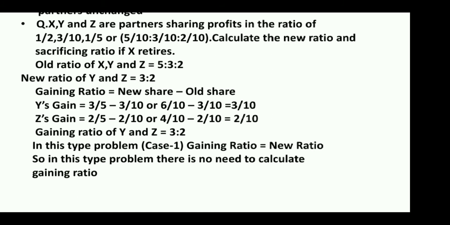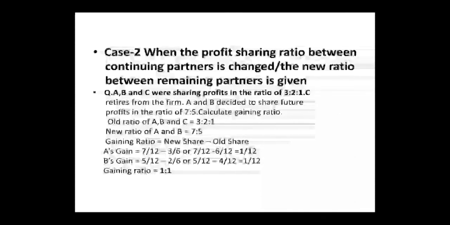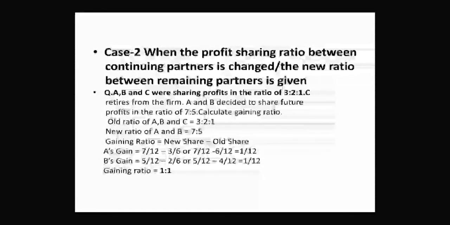In this type of problem, case 1, gaining ratio equals new ratio. So in this type of problem, there is no need to calculate gaining ratio. That means where the new ratio is not given, the old ratio is given and a partner retires, after retirement the remaining partners' share will be the new ratio as well as the gaining ratio. No need of calculation of a gaining ratio.